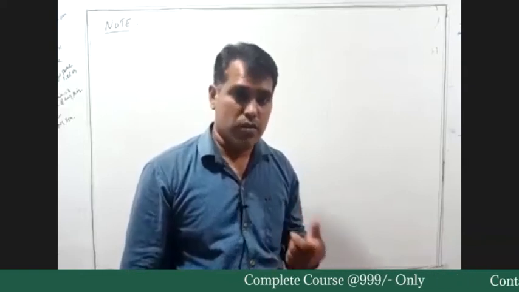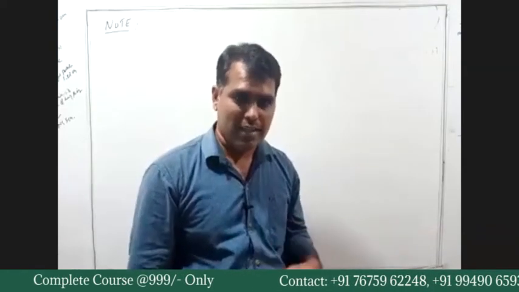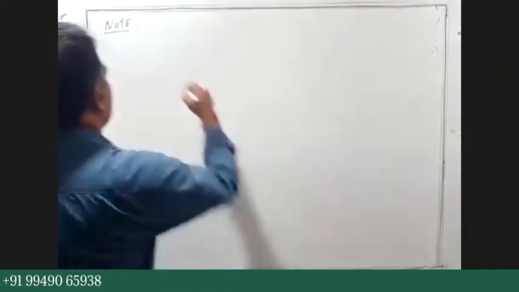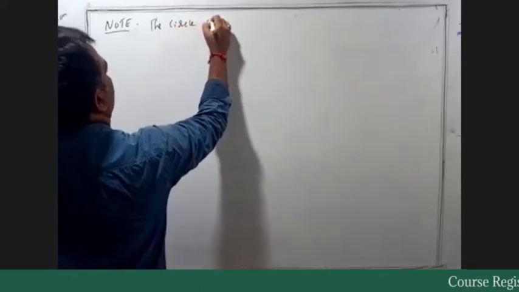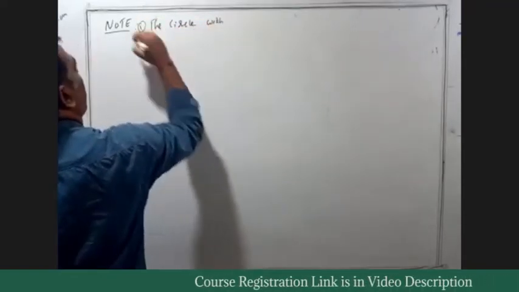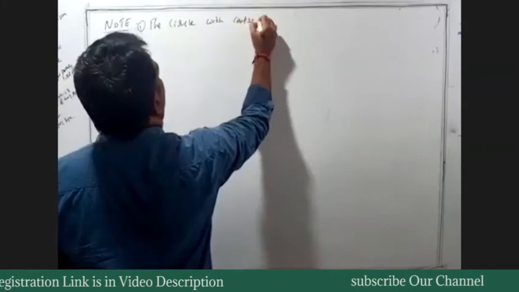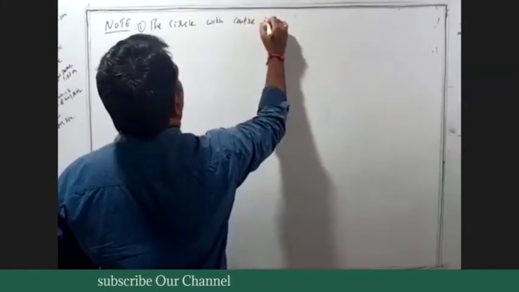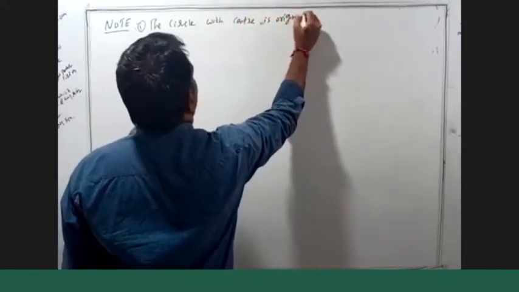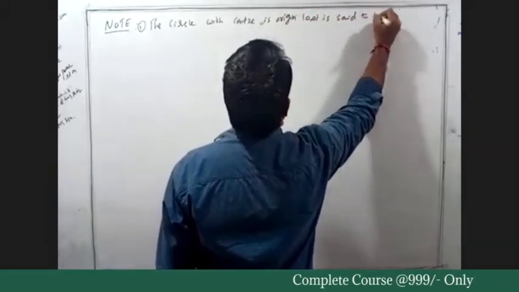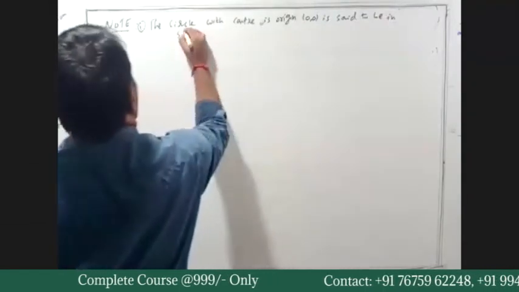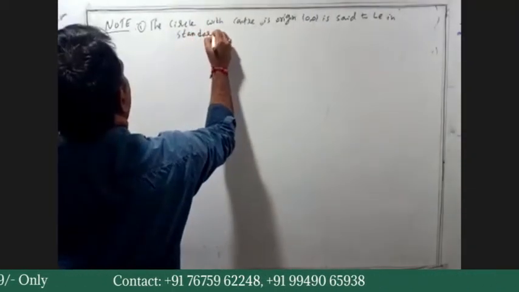When the center is the origin (0, 0), then the equation of circle is called the standard form of a circle. Clear? The circle with the center at the origin is said to be in standard form.